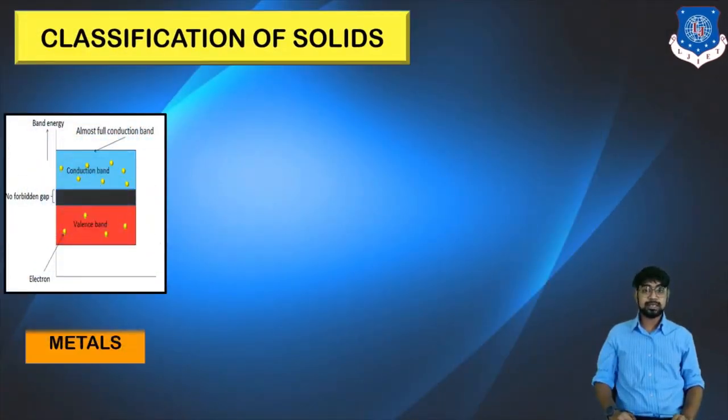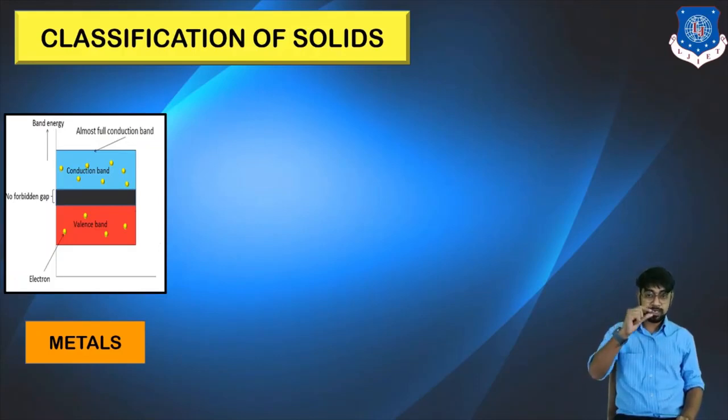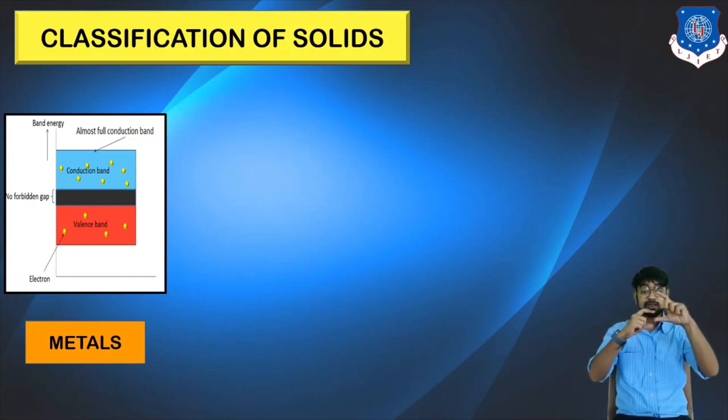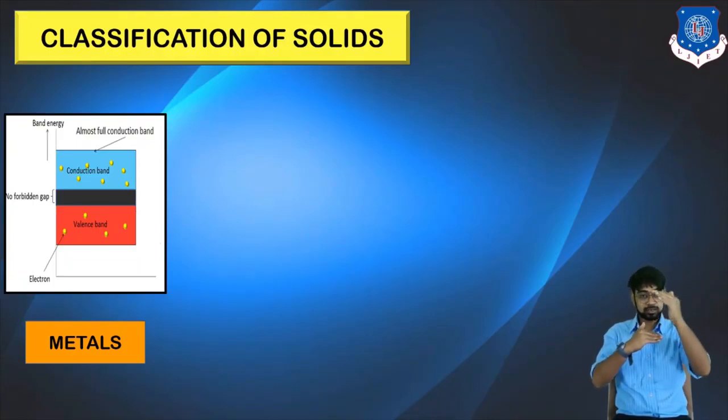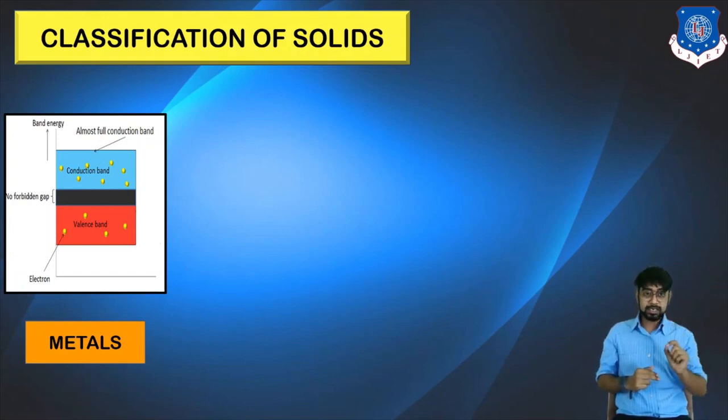Solids can be classified first into metals. Metals are very good conductors. Okay, why is it so? Because the forbidden gap between the valence band and the conduction band in metals is almost negligible, or you can also say sometimes they overlap each other. So technically there is no forbidden energy gap, or no barrier, between the valence band and the conduction band. Hence, by providing a little bit of energy, electrons can easily go from the valence band to the conduction band.